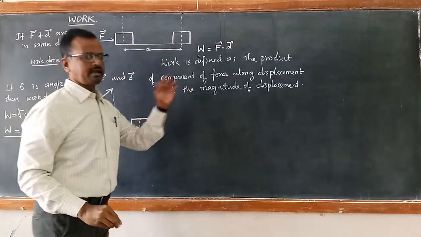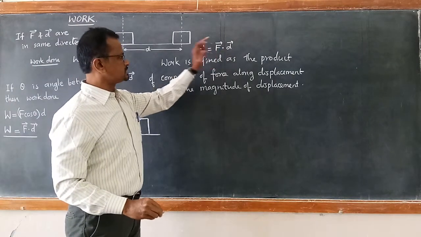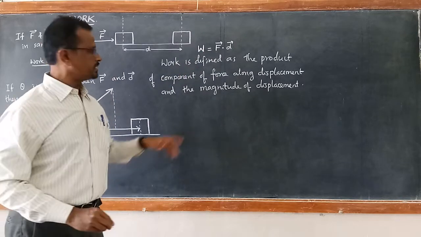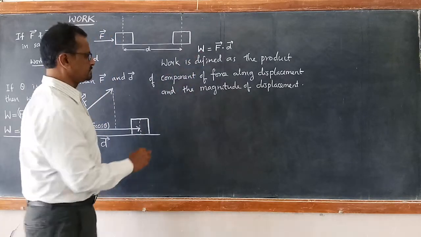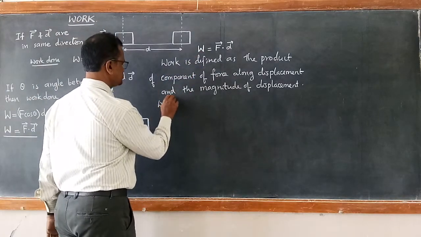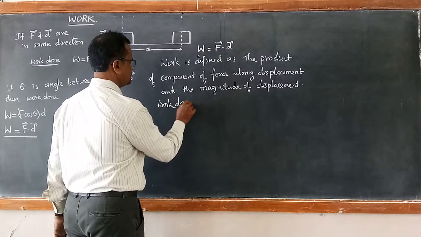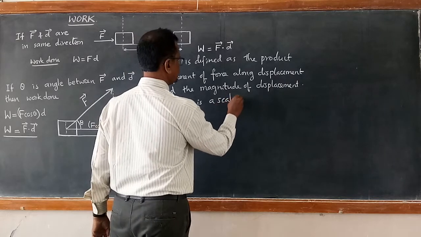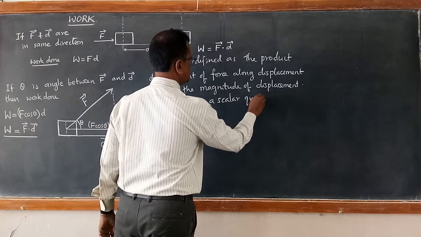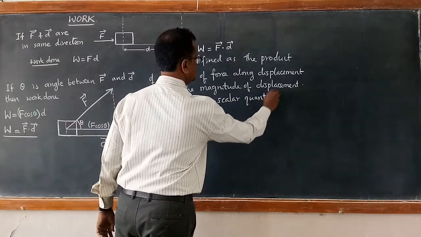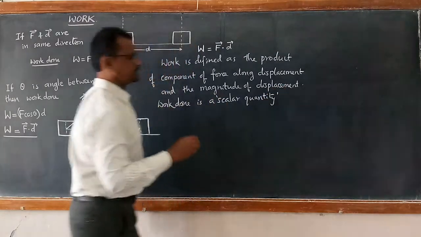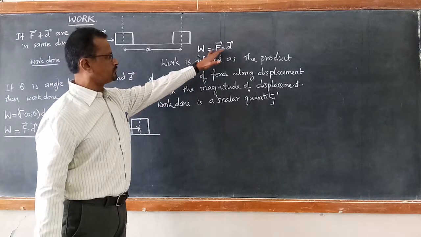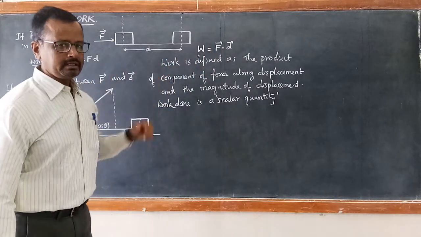This product is scalar product. Why is it a scalar product? Because the result is a scalar quantity. Work done is a scalar quantity. Now, this work done depends on both force vector as well as displacement vector.